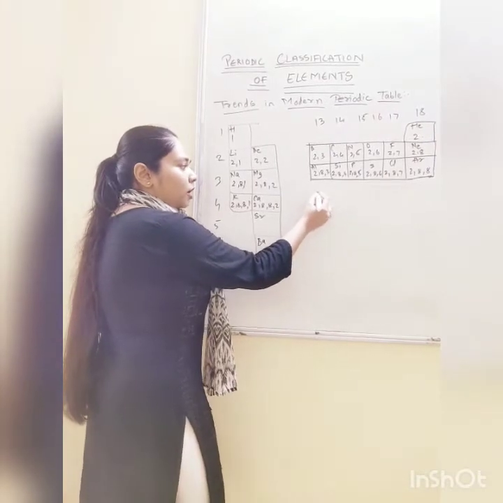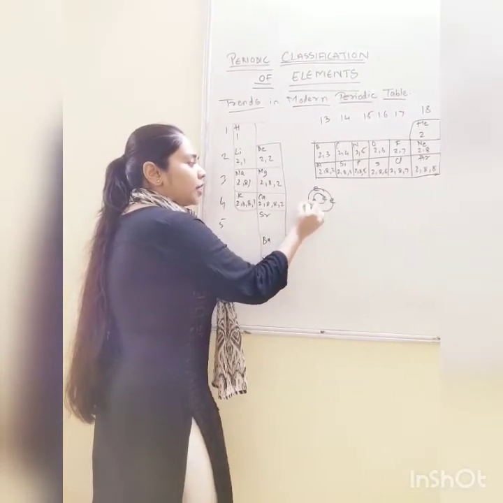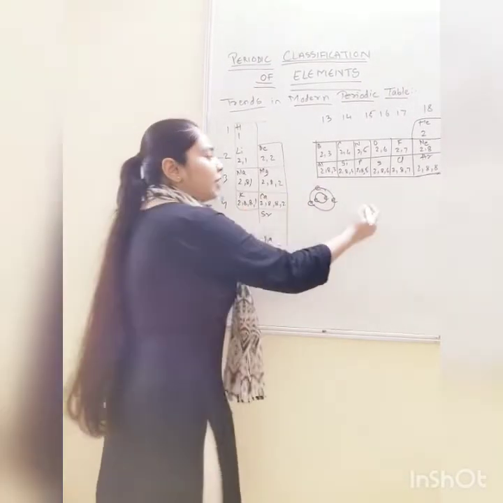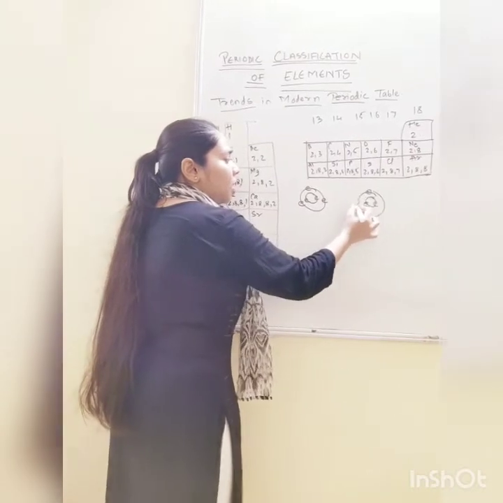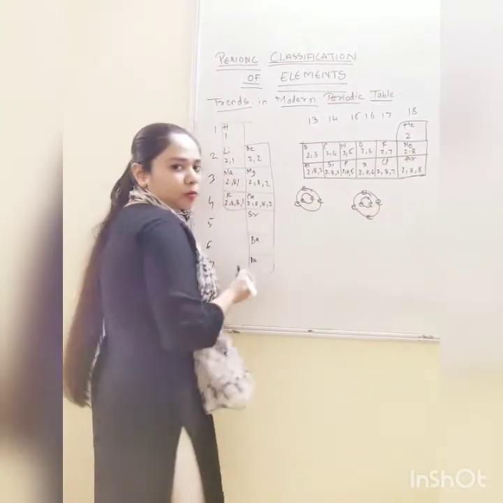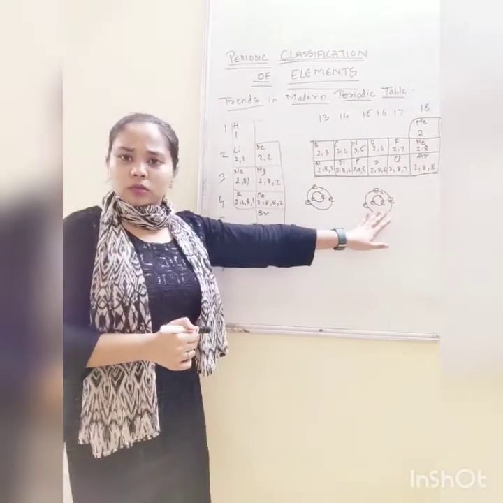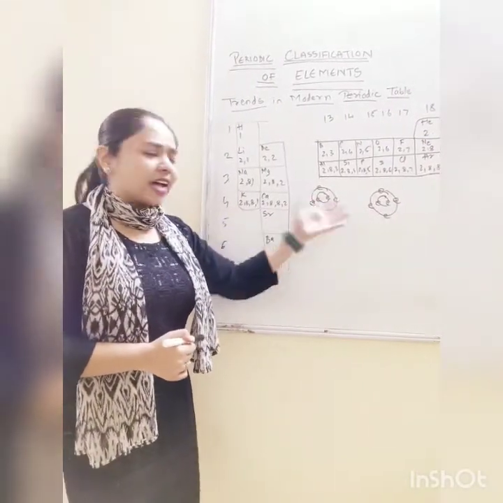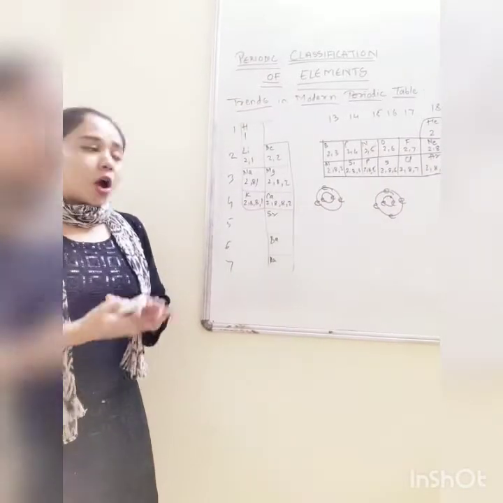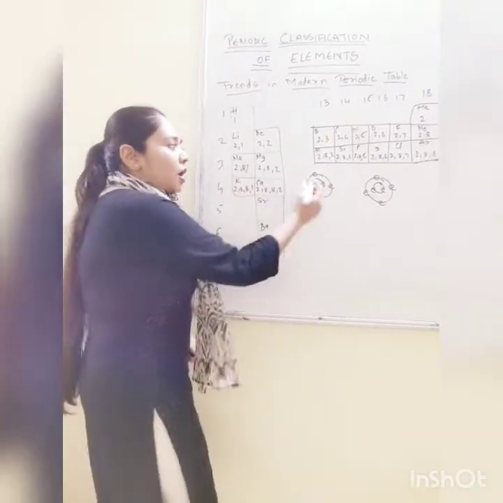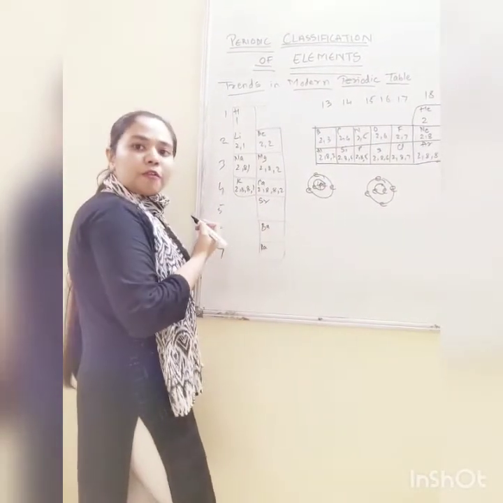See, boron has 2 shells and 3 electrons in the last shell. Carbon will have 2 shells and 4 electrons in the outermost orbit. Both have 2 orbits, so the size should be approximately the same, but this is not the case. If there are 4 electrons, obviously in the nucleus there will be 4 protons.